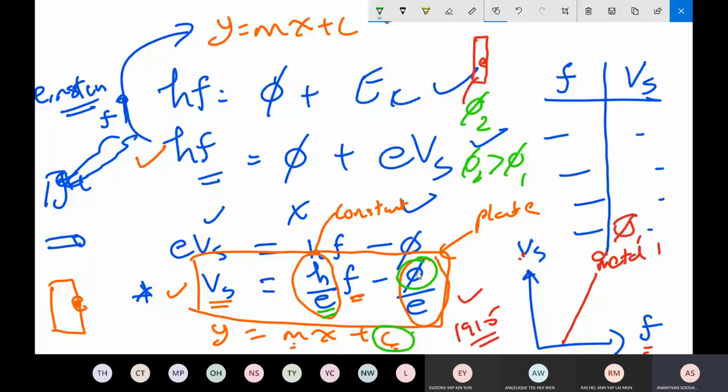So if the work function phi 2 is bigger, that means the magnitude of C must be bigger. So the graph must have a greater y-intercept. I couldn't draw this line here. Let me rub this.